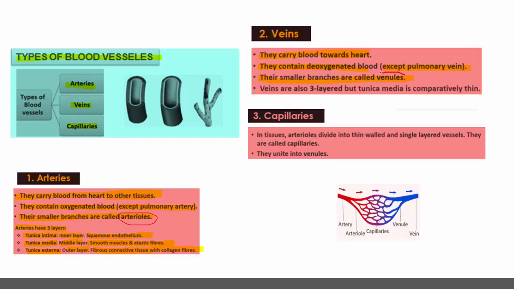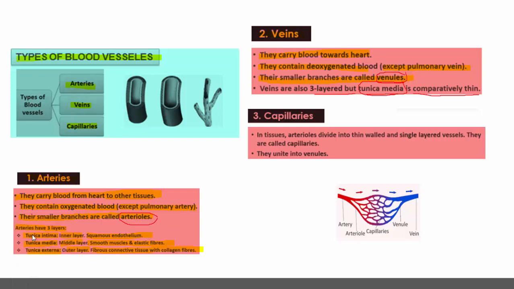Like the arteries, the veins also have three layers, but tunica media is comparatively thin. This is the point to remember. What is this tunica media? It is the middle layer made up of smooth muscles and elastic fibers. The thickness of tunica media is a little bit thin in veins as compared to arteries.